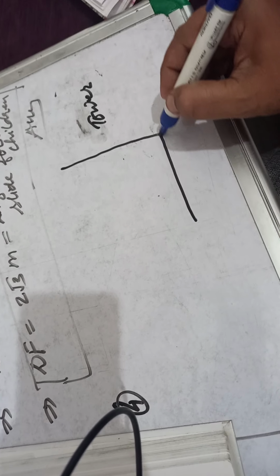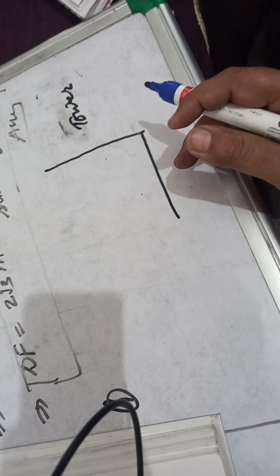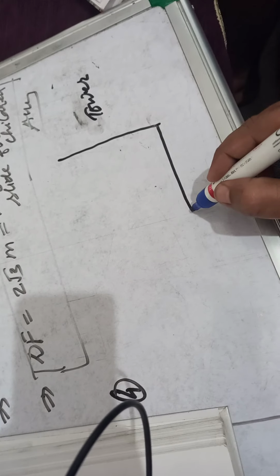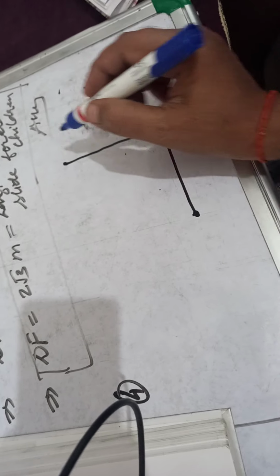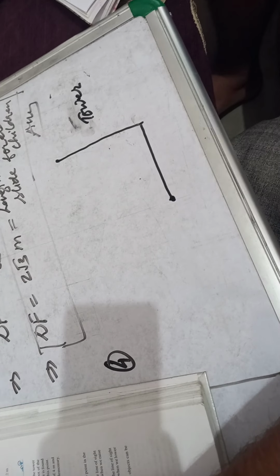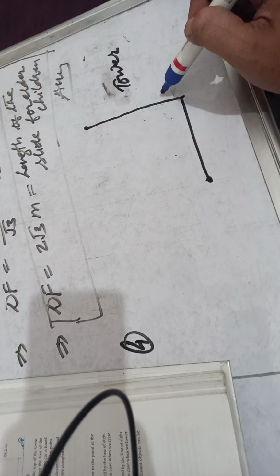And what does it say? Elevation of the top of a tower from a point on the ground. From a point on the ground, the object is kept over here. The angle of elevation of the top of the tower, this is the tower's top.